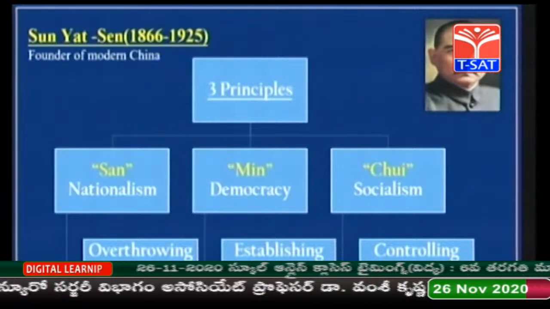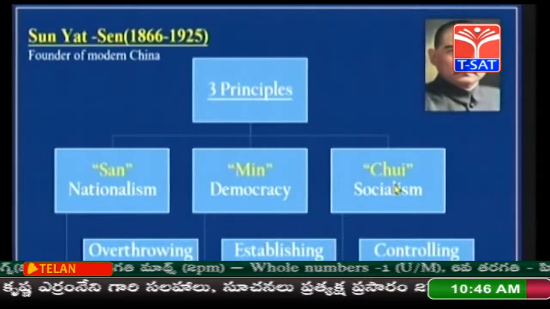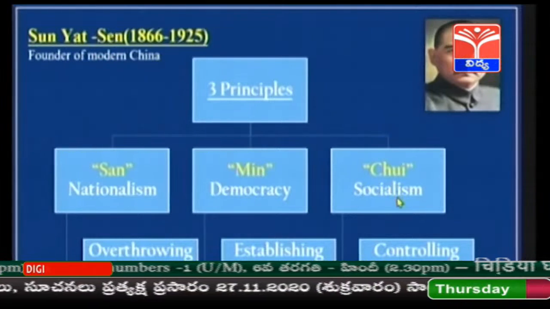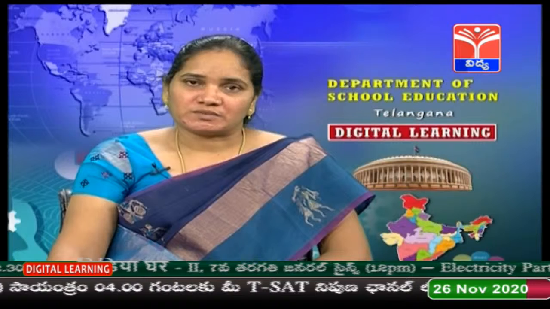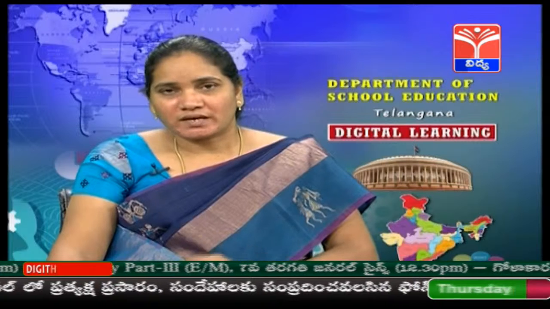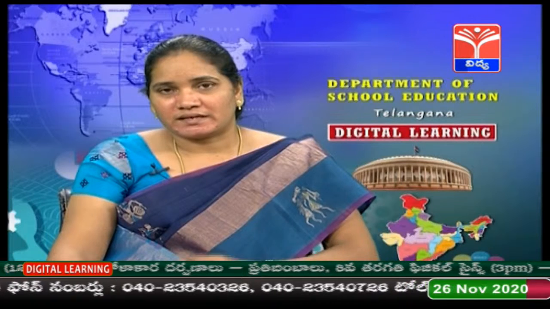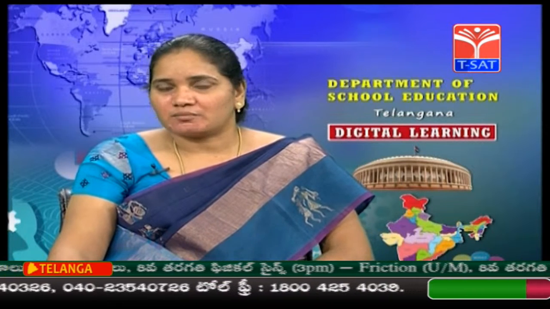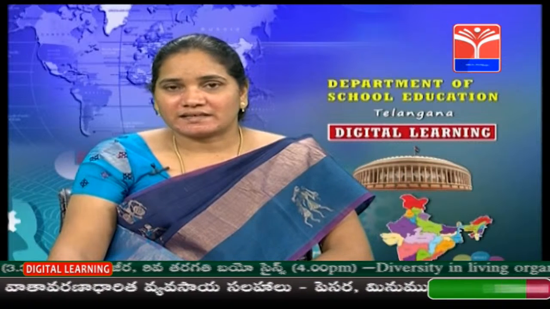The third one, which is a very important one, was Min Sheng, or Chui, which means socialism. Socialism means nothing but controlling the industries and land reforms. Sun Yat-sen wanted the government to have full power over the industries and also the land reforms. The landlord's land should be redistributed among the poor peasants. These were the major three principles of Sun Yat-sen. So Sun Yat-sen's legacy is in his three principles.